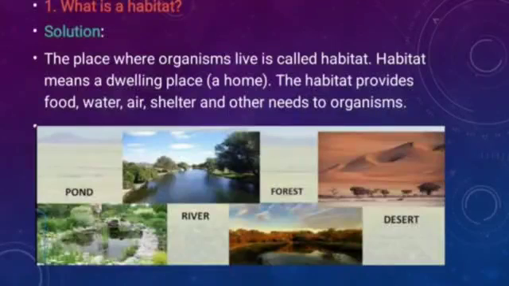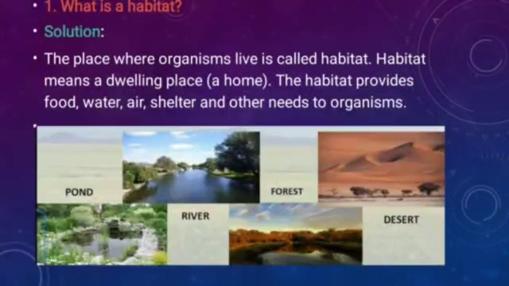As you know, the place where organisms live is called its habitat, where they find food, water, shelter, everything. Habitat means a dwelling place, and dwelling place means a home. So the habitat provides food, water, air, shelter and other needs to organisms.